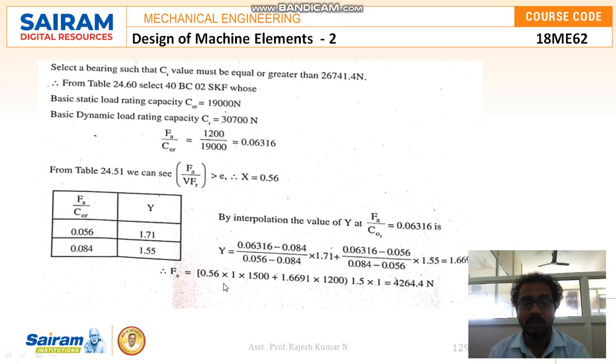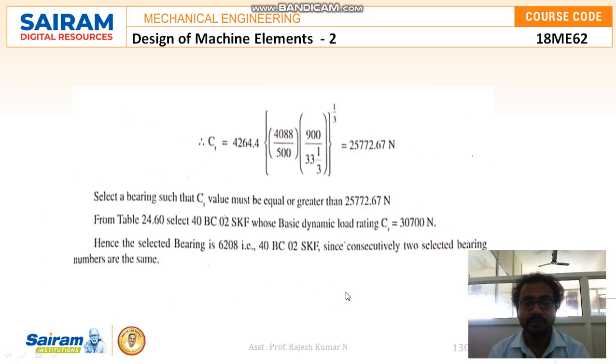So F is equal to 0.56 into 1 into 1500 plus 1.6691 into 1200 into 1.5 into 1, that is 4264.4 Newton. So the CR value is equal to 4264.4 into (4088 by 500 into 900 divided by 33 1/3) to the power 1/3. So the final answer is